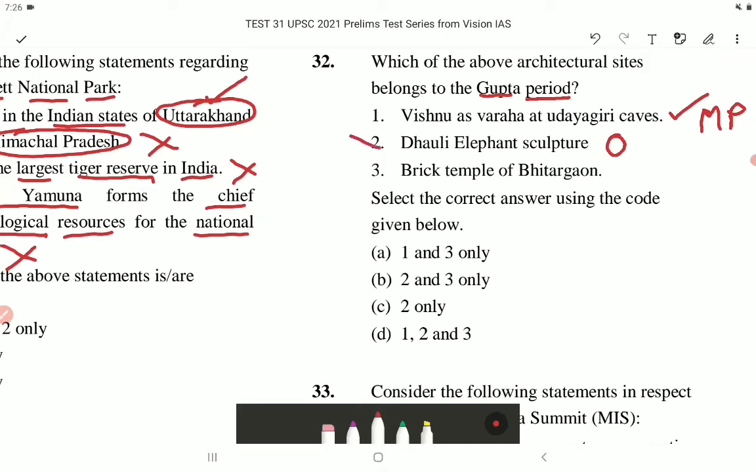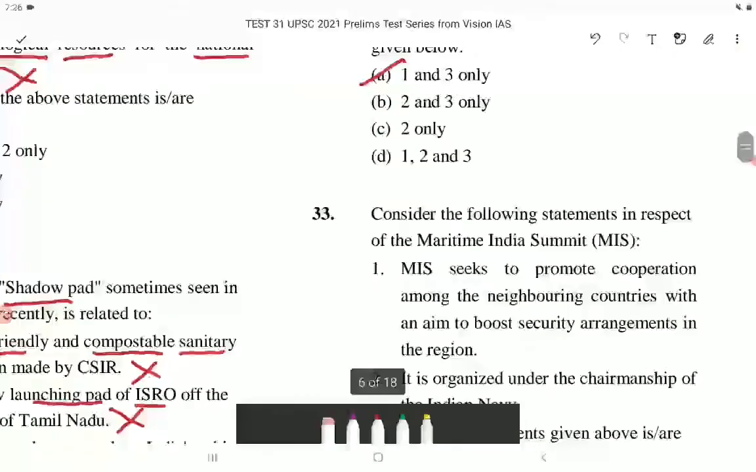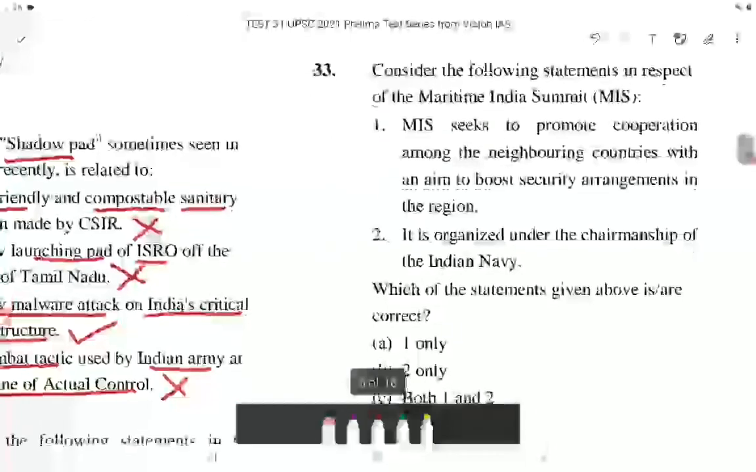So it is incorrect. Number 3, brick temple of Bhitargaon. So this is also correct. And it is there in the state of UP, Uttar Pradesh. Select the correct answer using the code given below. So the correct option is option number A, that is 1 and 3 only. Question number 33.